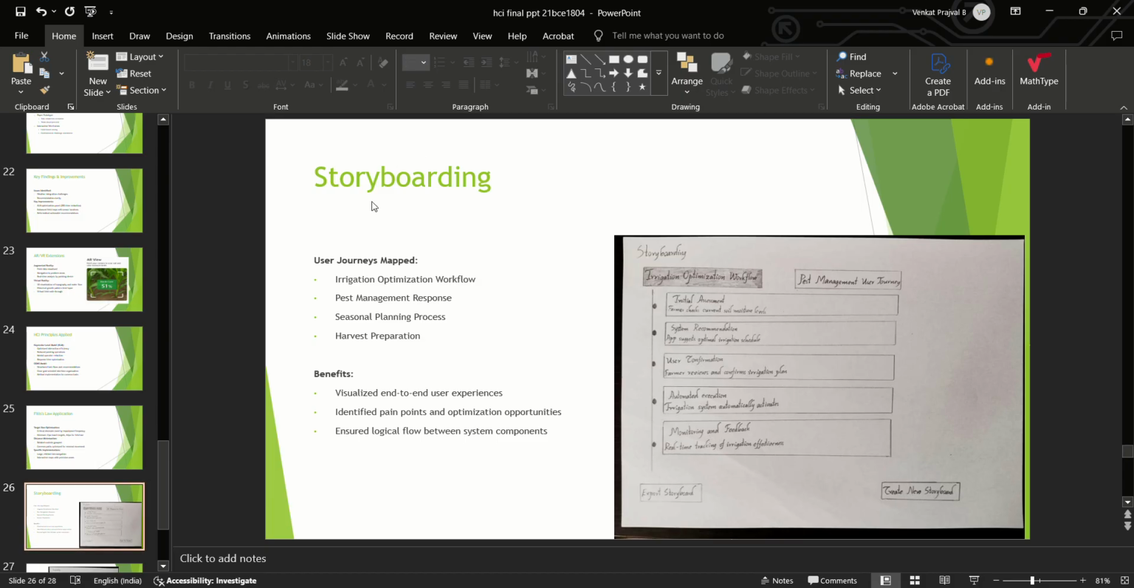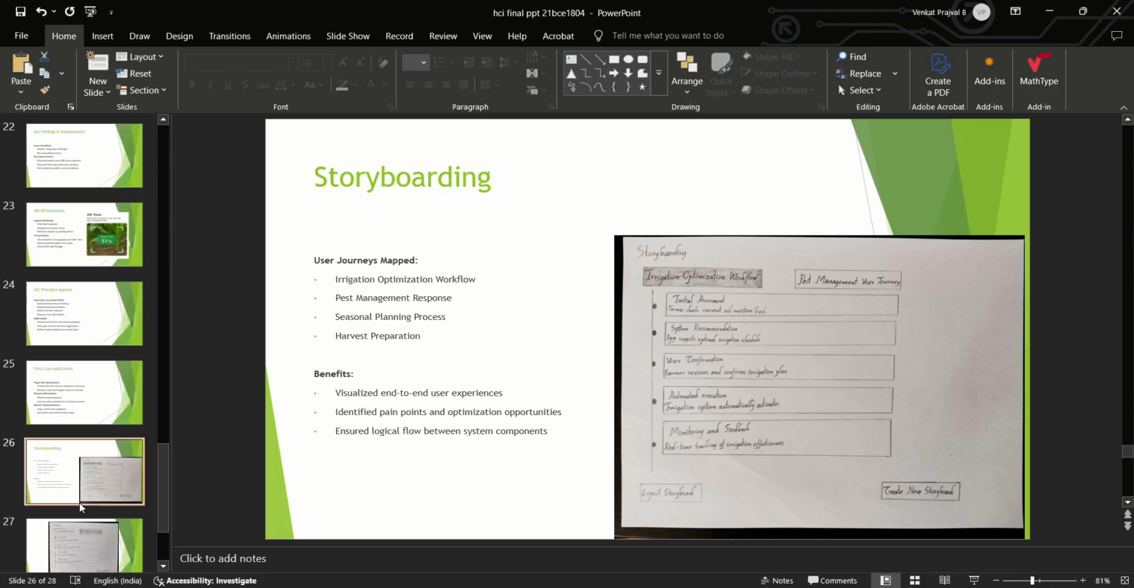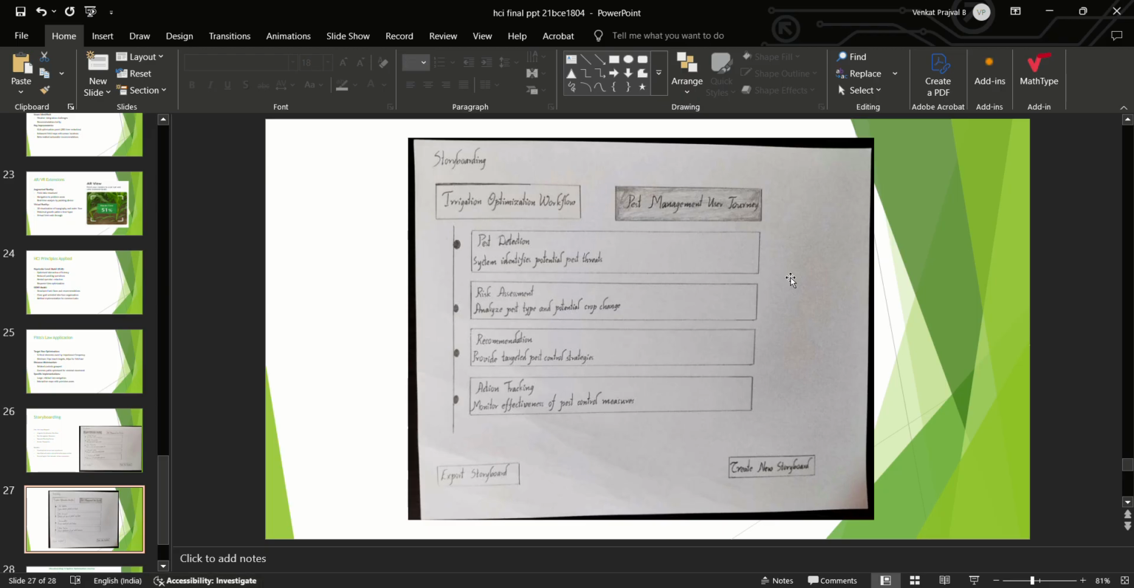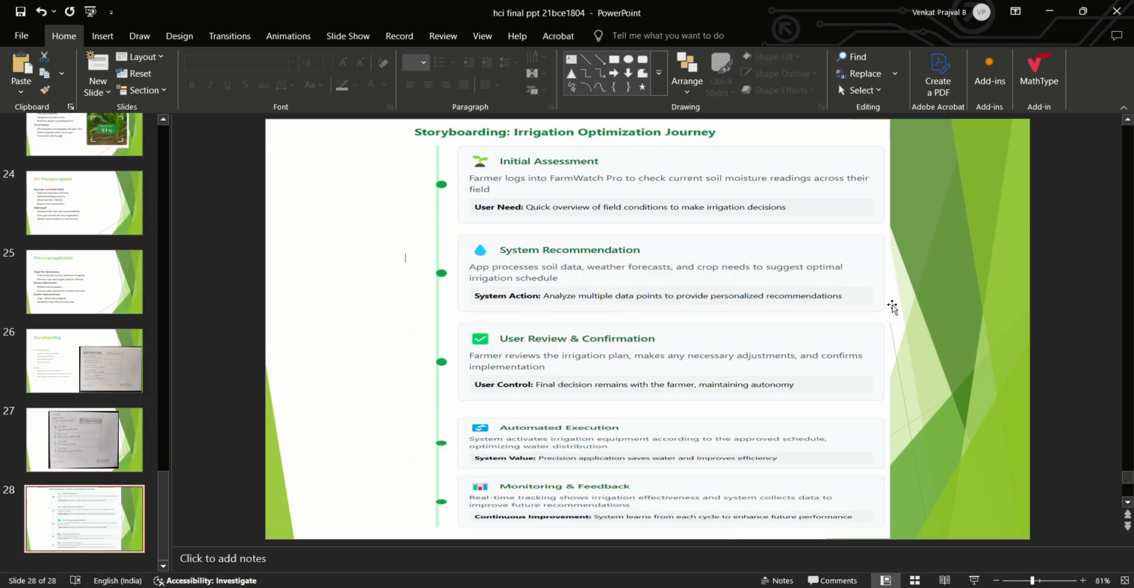The next and final one is storyboarding. User journeys are mapped through irrigation optimization workflow, pest management workflow, seasonal planning process, and harvest preparation. The benefits are visualized end-to-end user experiences, identified pain points and optimization opportunities, and ensuring logical flow between system components. This is the paper mockup of the storyboarding, and this is the wireframe, the tool used.